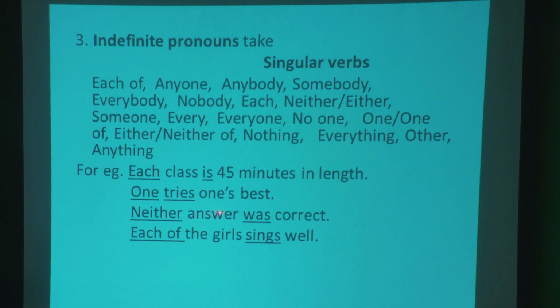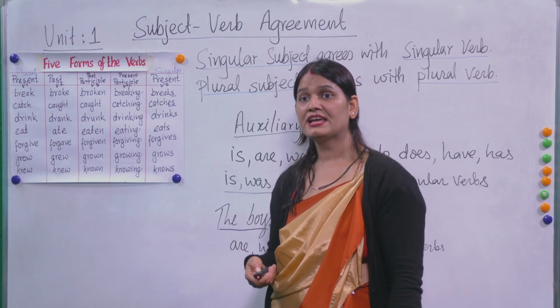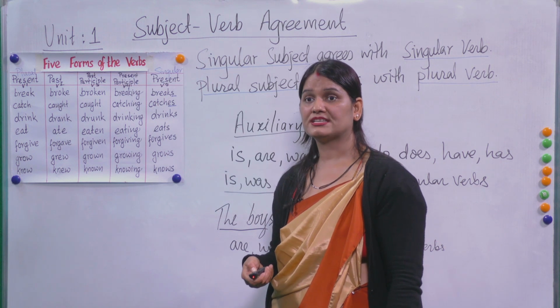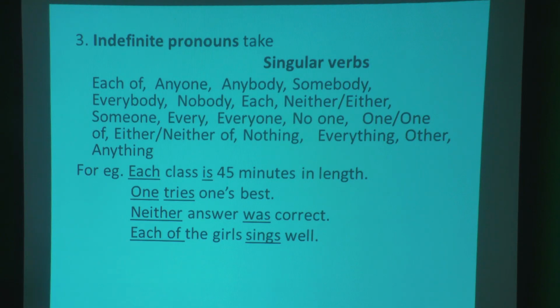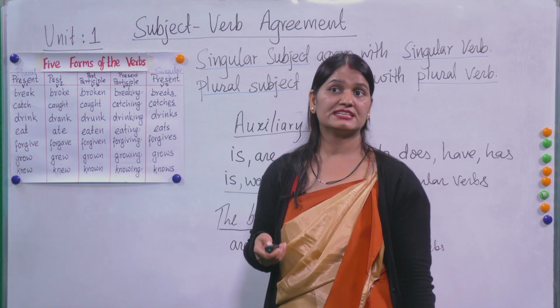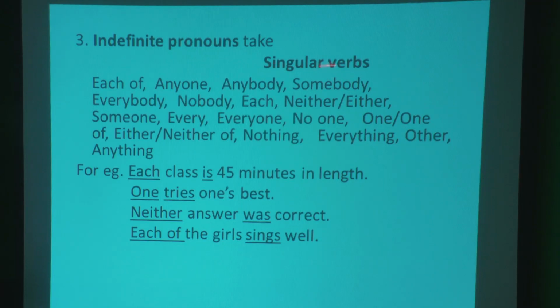Neither answer was correct. Neither is an indefinite pronoun and this is was. Each of the girls sings. Each of and then sings, these both go together. They agree with each other. So you keep in mind, indefinite pronouns take a singular verb.